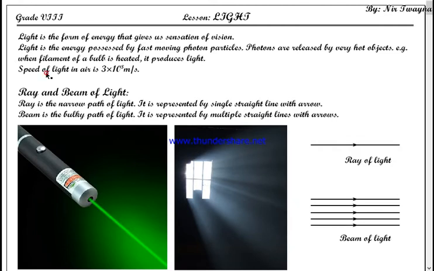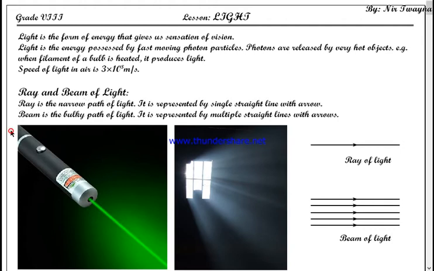Now this is another important information. Speed of light in air is 3 × 10⁸ meter per second, and this is because photon particles move at this speed in air. Photon particles move at the speed of 3 × 10⁸ meter per second in air. That's why speed of light is this much. Now there are two basic terms regarding the light: ray and beam.